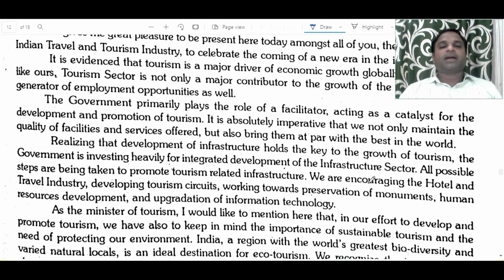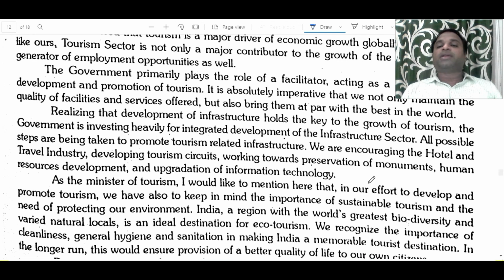The government primarily plays the role of a facilitator, acting as a catalyst for the development and promotion of tourism. It is absolutely imperative that we not only maintain the quality of facilities and services offered, but also bring them at par with the best in the world. Realizing that development of infrastructure holds the key to the growth of tourism, the government is investing heavily for integrated development of the infrastructure sector.